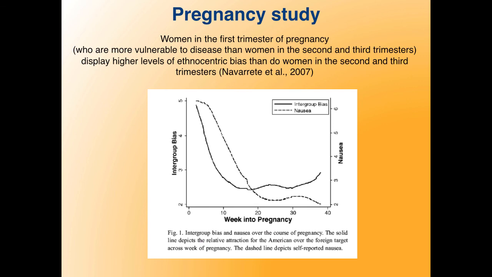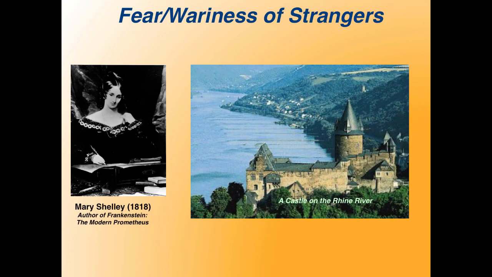Consistent with the idea that some of the symptoms of xenophobia may have arisen evolutionarily as a pathogen prevention mechanism, Navarrete found that pregnant women in the first trimester not only rejected more food and experienced more nausea, but they also showed more intergroup bias and ethnocentrism. Returning to our example of Mary Shelley, her rather xenophobic comments in her diary seem at odds with her liberal and progressive character. Yet, consistent with some evolutionary psychologists' views on the ultimate causes of xenophobia, you may not be surprised to learn that Mary Shelley was in the first trimester of her pregnancy when she wrote these xenophobic comments in her diary.